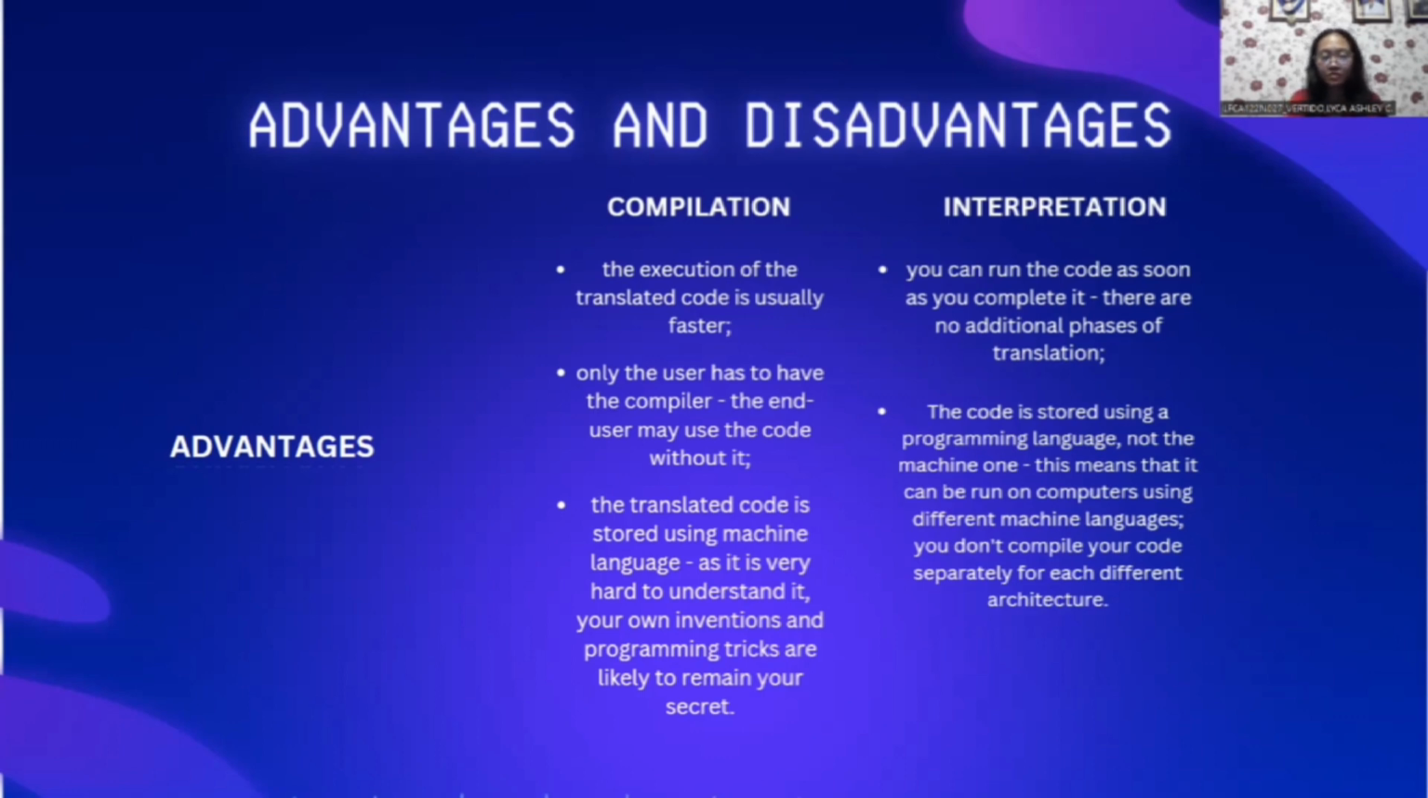The advantages of interpretation. You can run the code as soon as you complete it. There are no additional phases of translation. The code is stored using the programming language, not the machine one. This means that it can be run on computers using different machine languages. You don't compile your code separately for each different architecture.